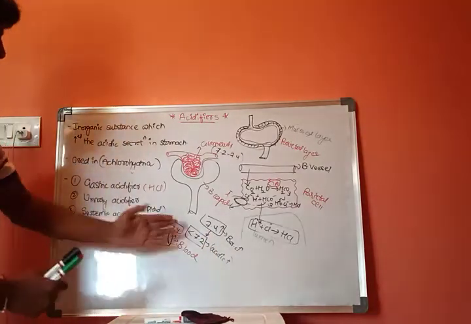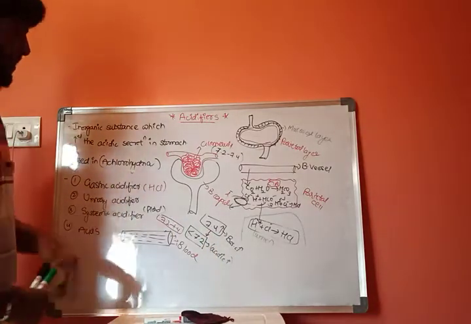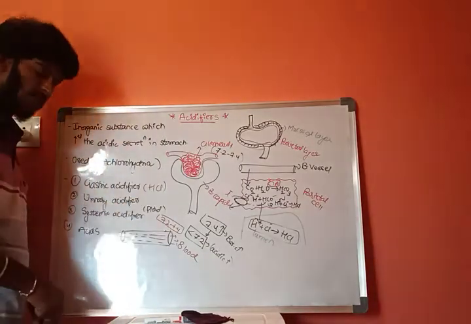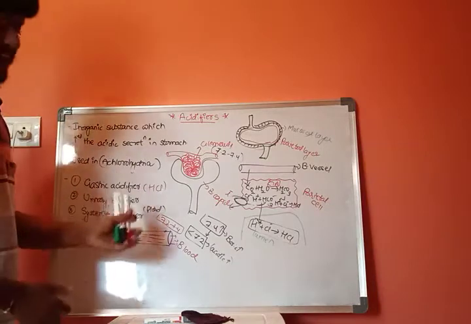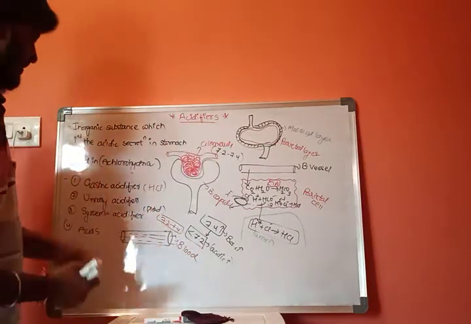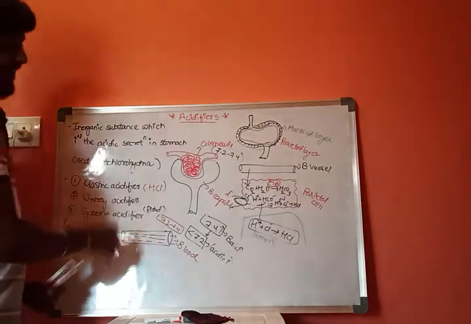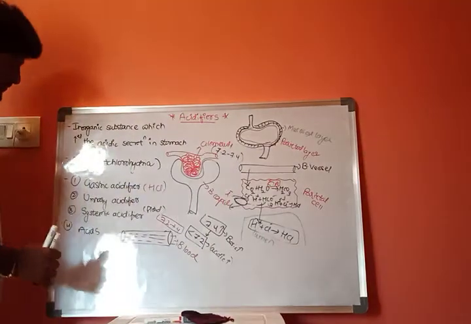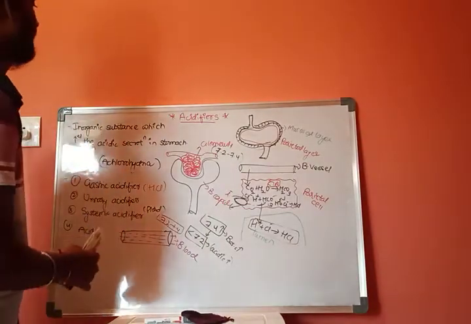Whenever the pH is more than 7.4, some systemic acidifiers will be given to our body. As a result, the pH will become less than 7.2 and the acidic level will be maintained in our blood, and it helps in increasing the acidic concentration in our blood. This is about three types of acidifiers: gastric acidifiers, urinary acidifiers, and systemic acidifiers.